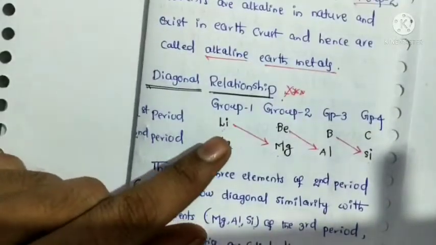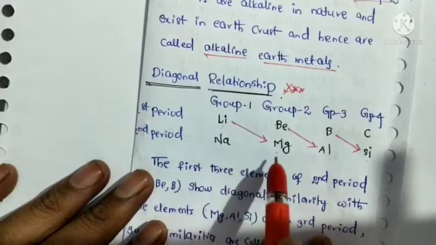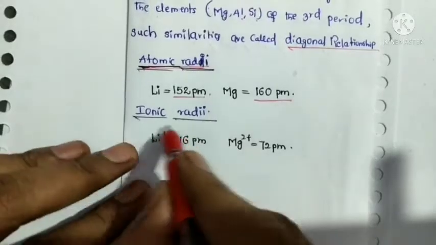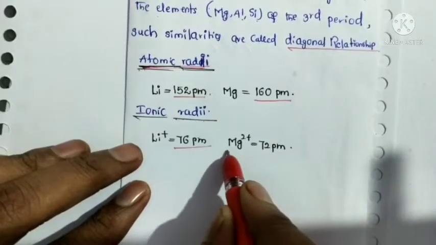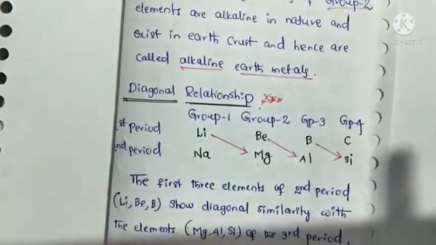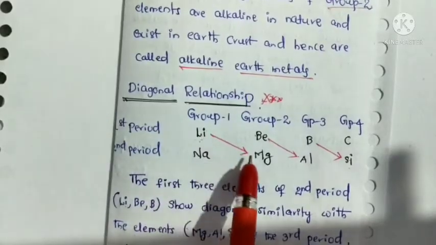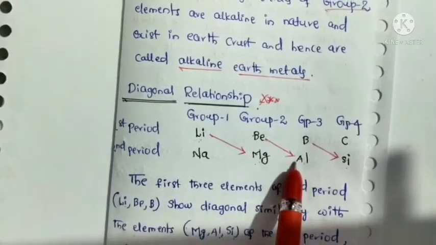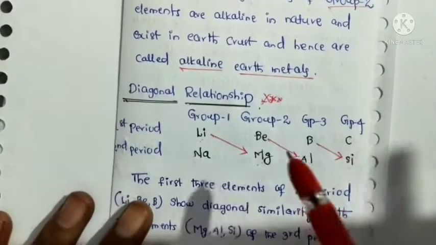So that's why we can say that lithium has a diagonal relationship with magnesium. And ionic radii: lithium plus ion is 76 picometers, magnesium plus 2 ion is 72 picometers. So due to these similarities, we can say that lithium has a diagonal relationship with magnesium, as well as beryllium with aluminum, and boron with silicon.